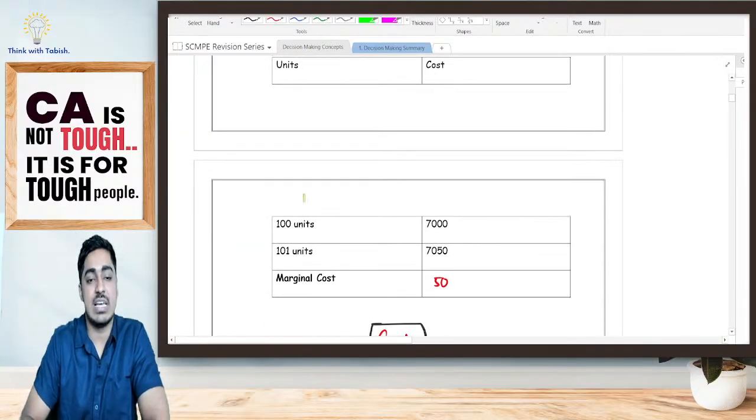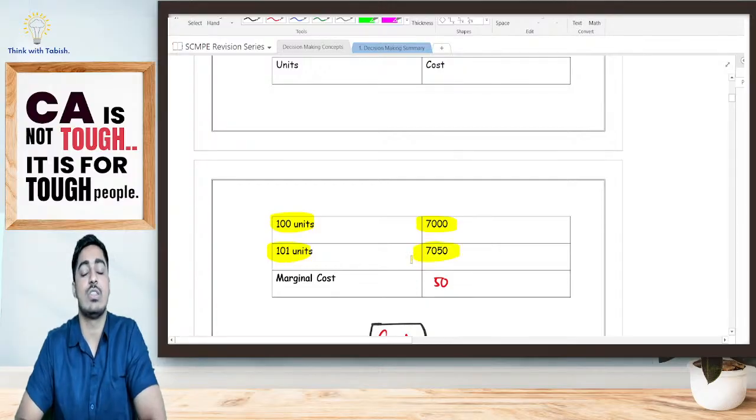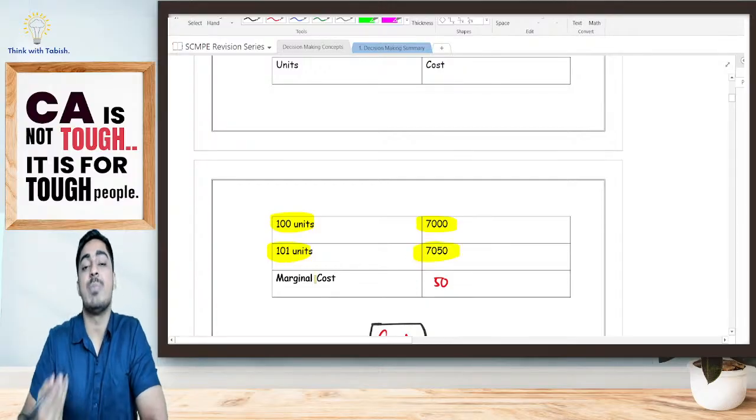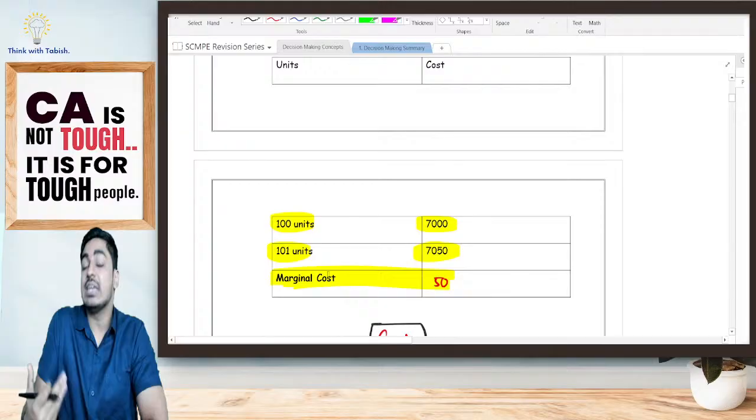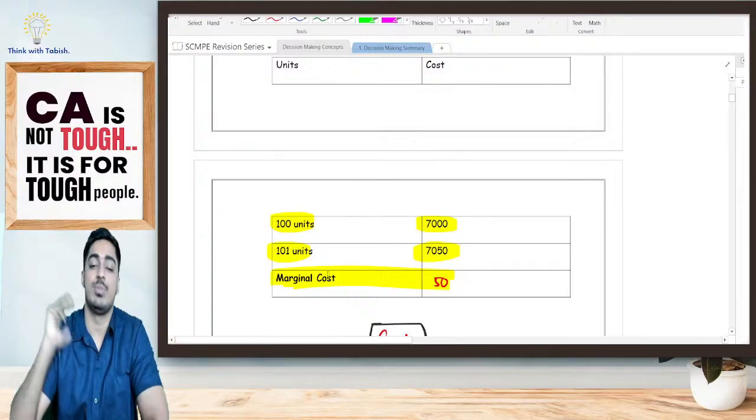Just to give you a simple example, if I am producing 100 units, my total cost is 7,000. If I'm producing 101 units, my total cost is 7,050. That means what is my marginal cost, students? My marginal cost is 50 rupees. That is the extra cost I'm incurring to produce one unit of extra output.